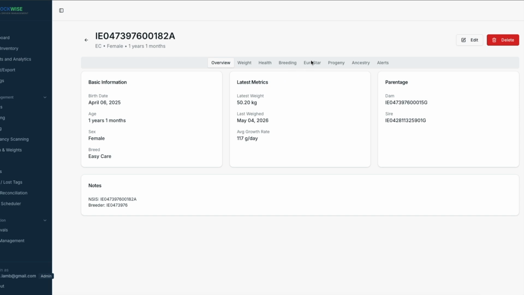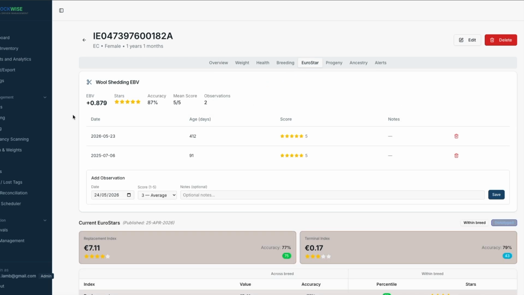So I can take a look here. I put the shedding in here in the Eurostar tab. Now obviously that's not a supported trait by Sheep Ireland at the moment, but maybe it will be in the future. So you can see that this particular animal was scored a 5 last year in July, and it's scored a 5 now in May. Now she is rearing lamb as well, so I'm quite happy that she's shedding early. She is in good body condition.